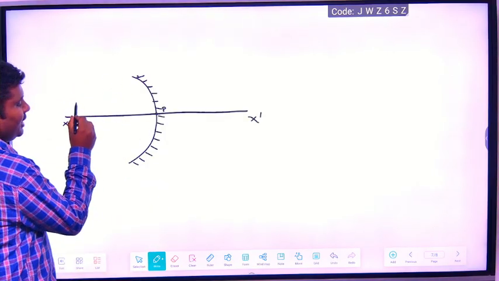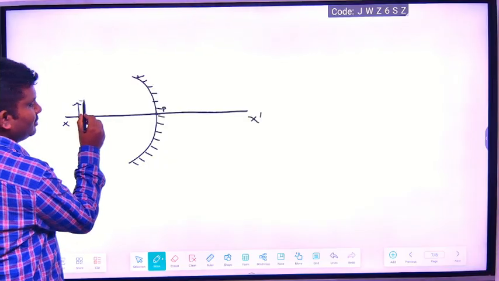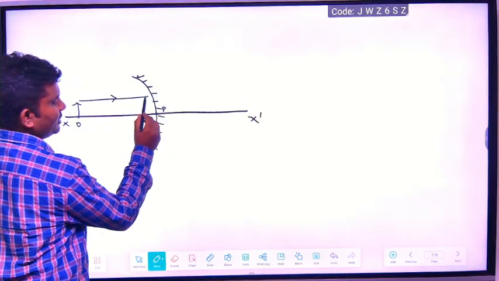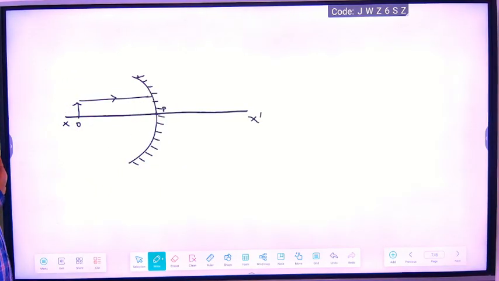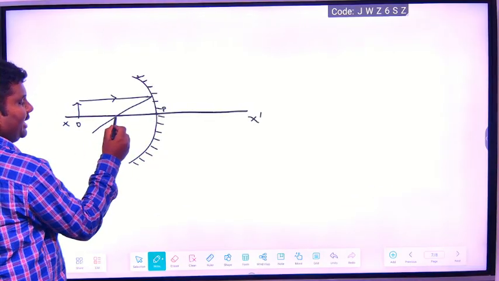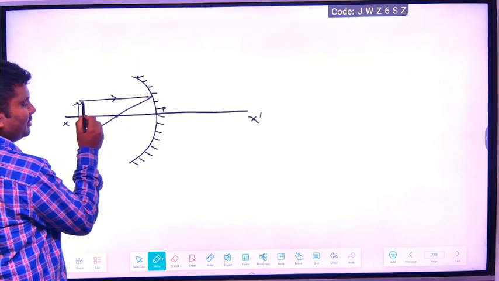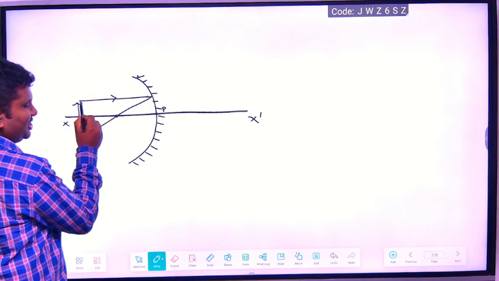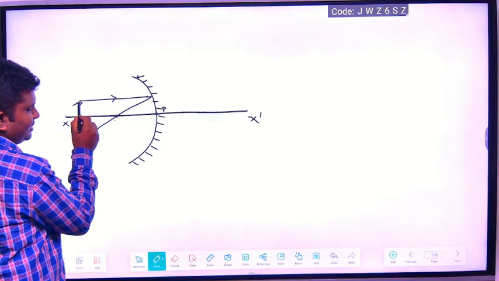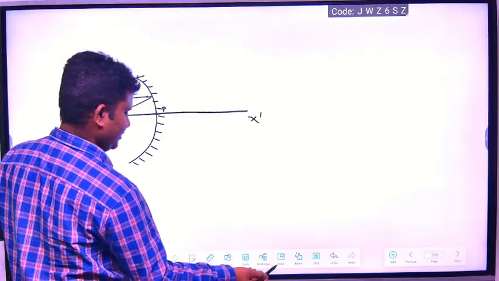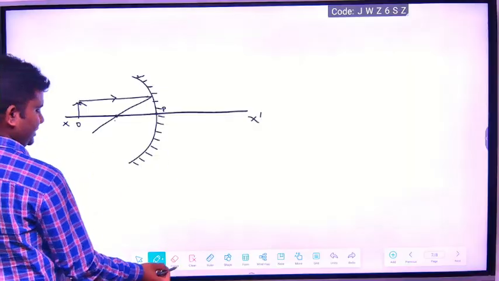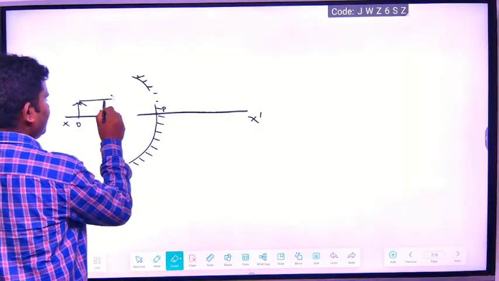When a light source falls, this is the object. When the light falls on the surface of the mirror, it will just meet at one point. This point where the light meets, all the light, understood? One light ray meets here, then another light ray goes like this. Wait. It's not good to explain like this.